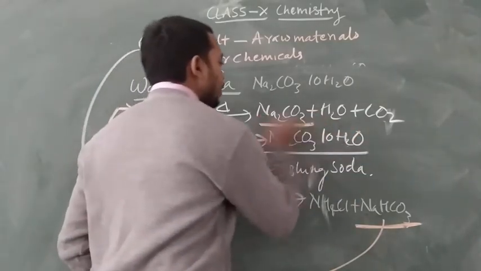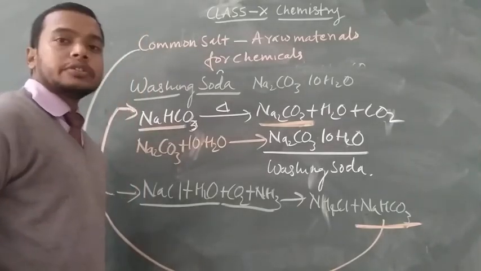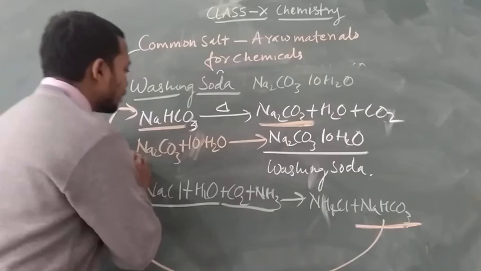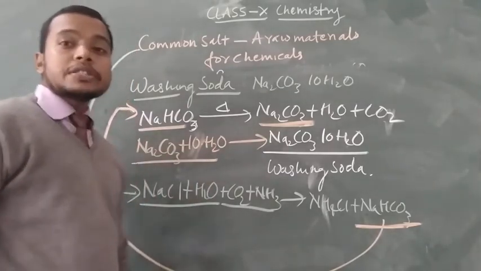Then this sodium carbonate gets an addition of an extra amount of water.